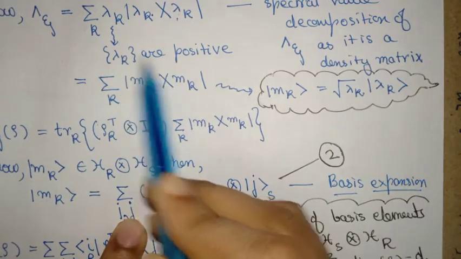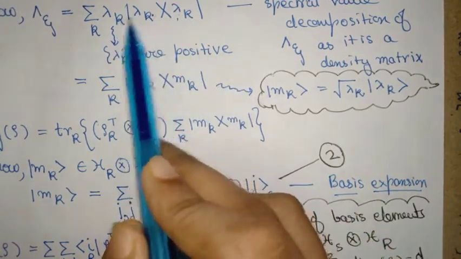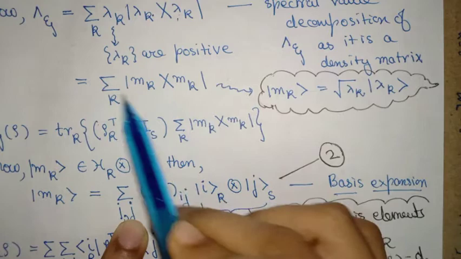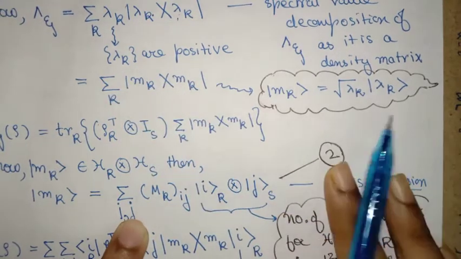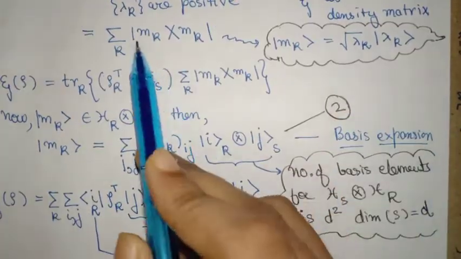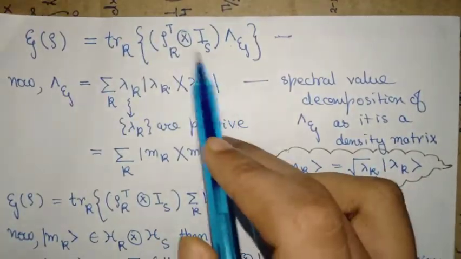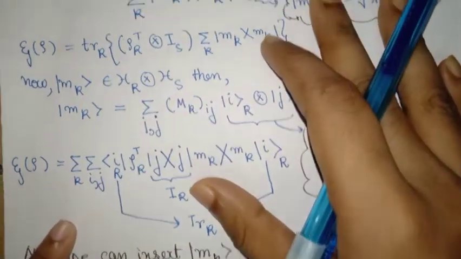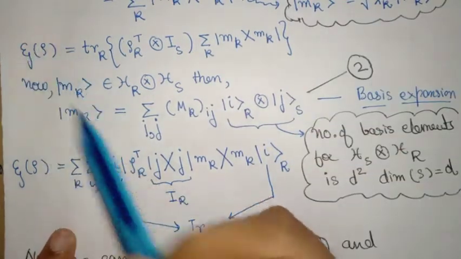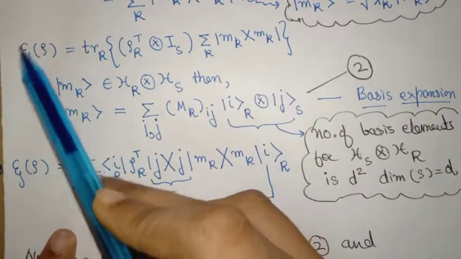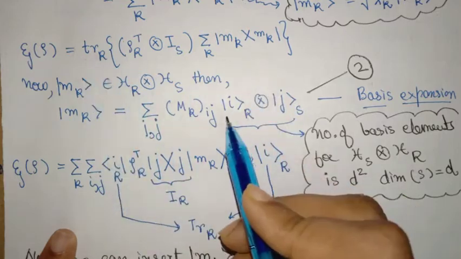Spectral value decomposition means these are positive. I can absorb them in this form to give this. This is just for simplicity. From here now, we again recap the fact that we have got this as our result, because we want to find a complete characterization of quantum operations. So this brings us here.